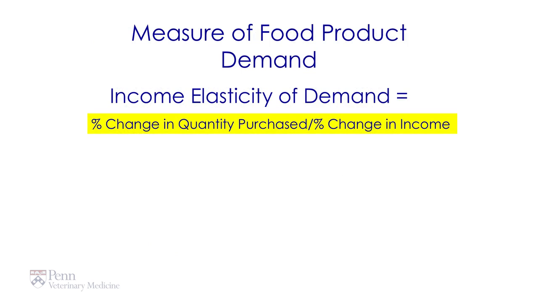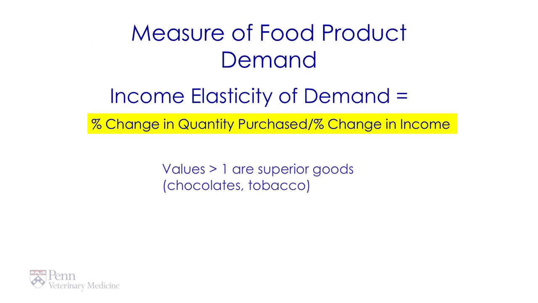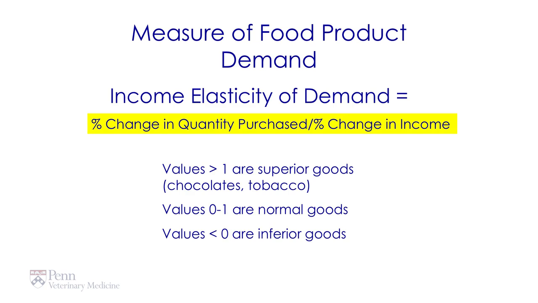Now, when we look at this ratio metric, we can interpret it. When values are greater than 1, these are called superior goods. In other words, as my income increases and I buy chocolate or I buy tobacco, it's considered a superior good. Normal goods have a range in value of 0 to 1. And in fact, ratios that are less than 0 or negative are considered to be inferior. In other words, as my income increases, I buy less of these feedstuffs.